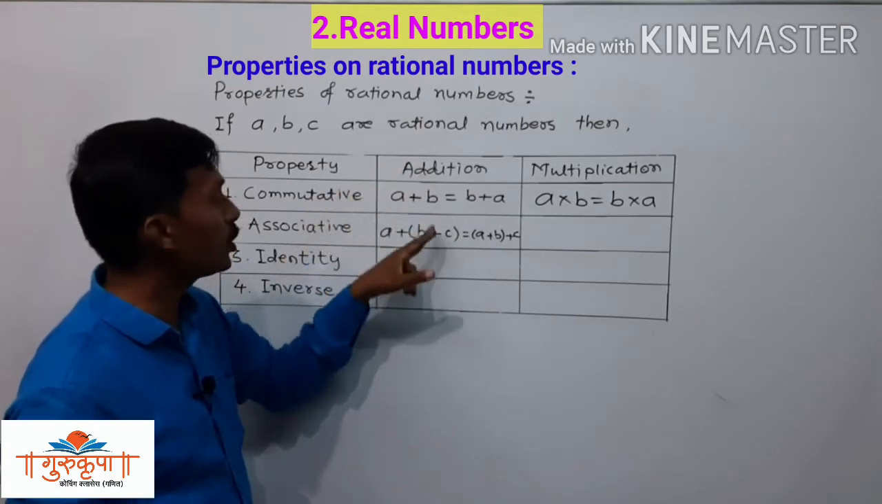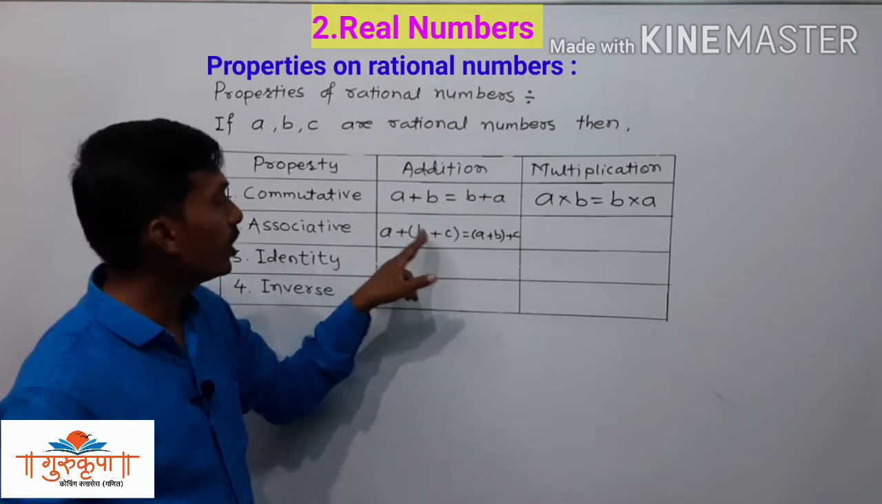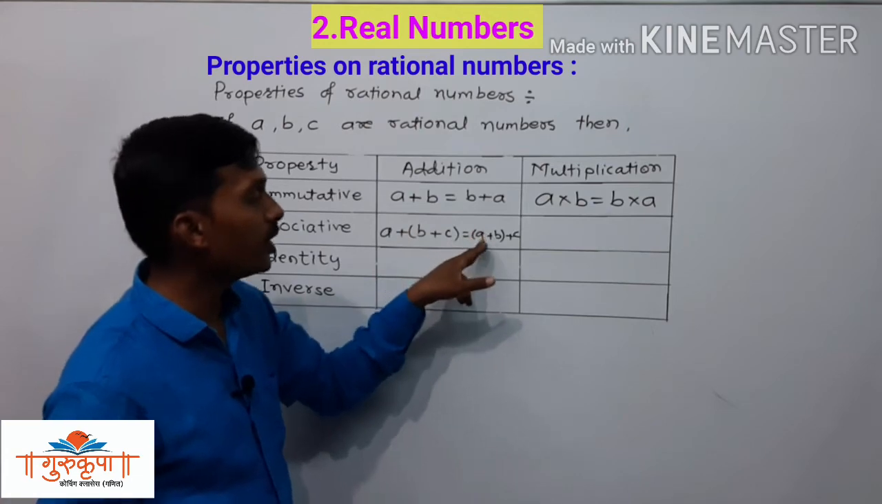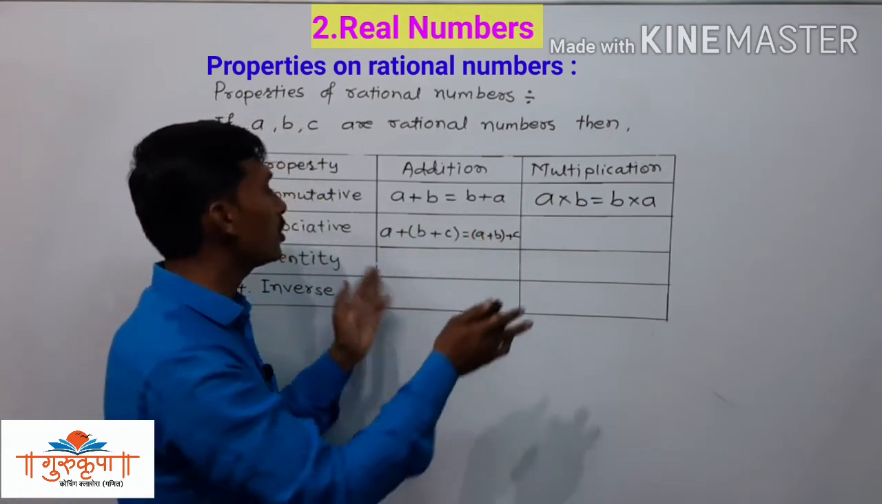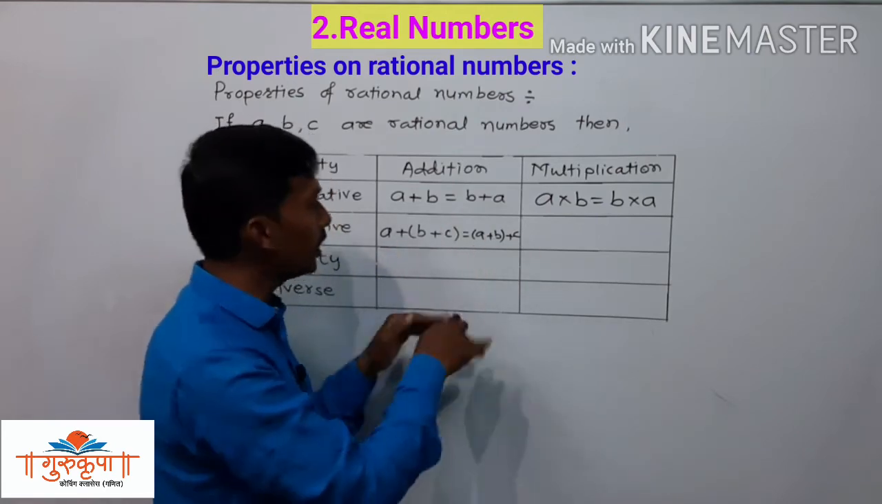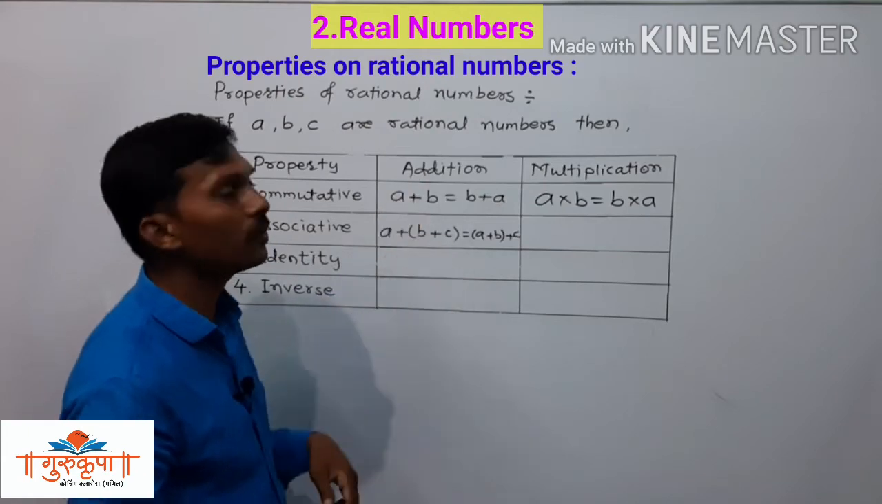Here we have the associative property of addition. In the comparison of the 3 numbers, we have A plus B plus C, and here also we have A plus B plus C. While making the addition, the order is changed, yet the addition remains same. So it is called the associative property of addition.